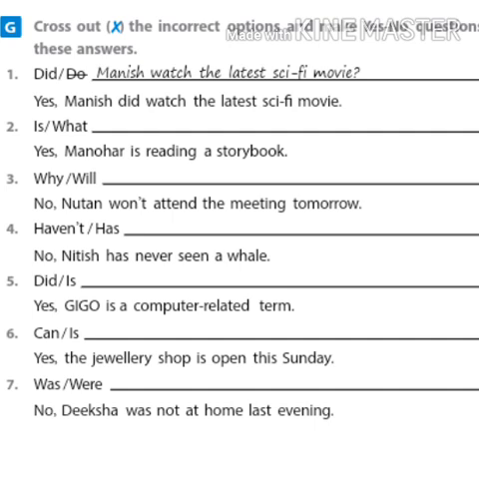Now how will you frame a question? Is Manohar reading a storybook? Put a question mark after that. I hope now you will be able to do the rest of that exercise, exercise G. Now look to exercise H.